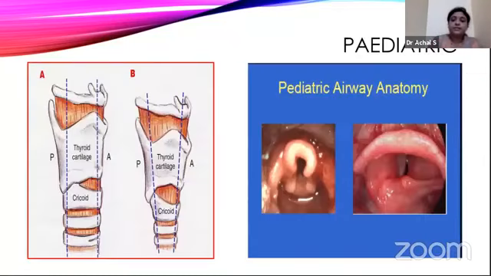This is the picture, where the first picture demonstrates the shape of the larynx. B is the pediatric one, A is the adult one. And in the second picture, we can see the omega shape in the pediatric airway, that is the epiglottis. Below that, you see the vocal cords. And in adults, it is wide, almost U-shaped, so it is easier to manipulate.